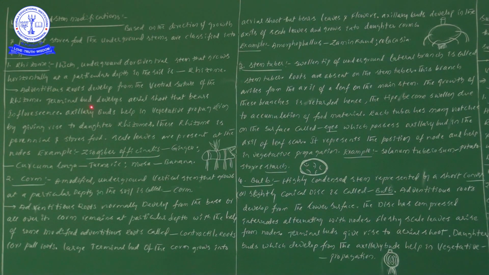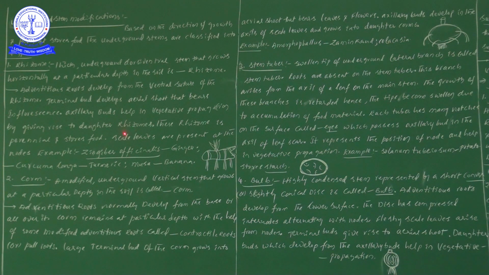The terminal bud develops as which one? The aerial shoot system, whereas axillary buds help in vegetative propagation by giving rise to daughter rhizomes. Means here the new rhizomes are daughter rhizomes.